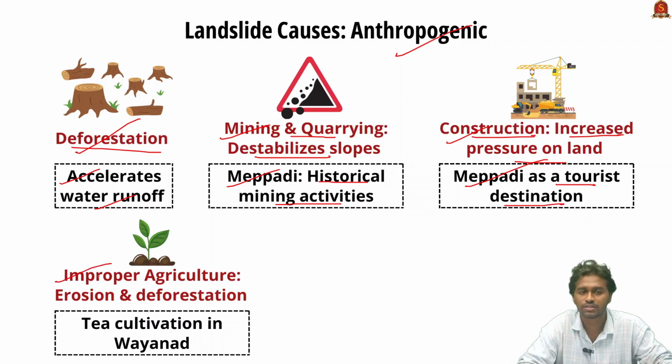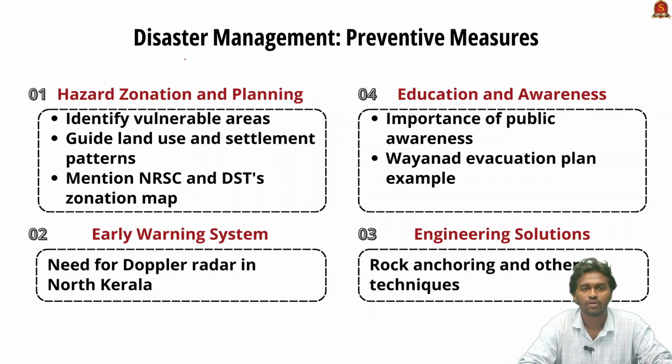And the last major reason is improper agriculture. Improper agriculture can lead to soil erosion and deforestation. This again results in the same cause of accelerated water runoff and fast saturation of soil. In the case of Wayanad, unplanned tea cultivation is one of the major reasons for soil erosion and deforestation. Now we are going to discuss disaster management for landslides.